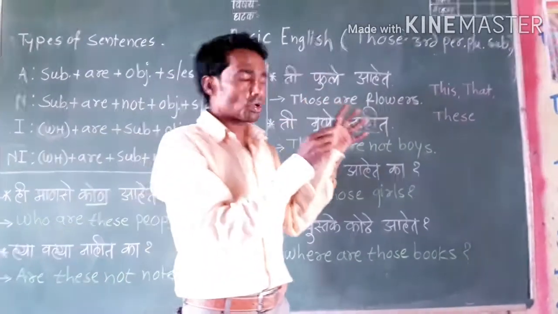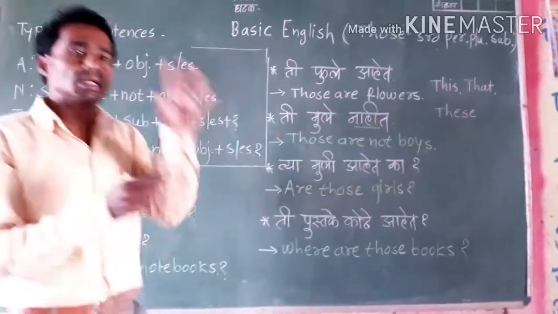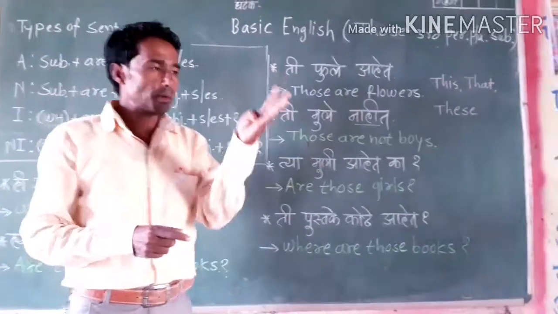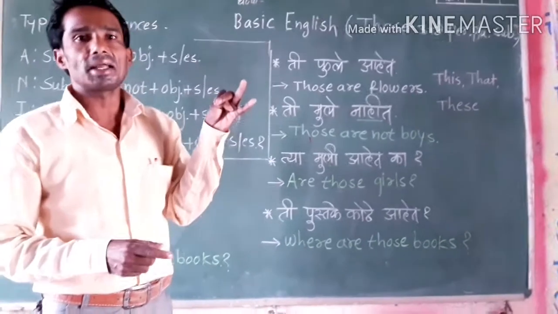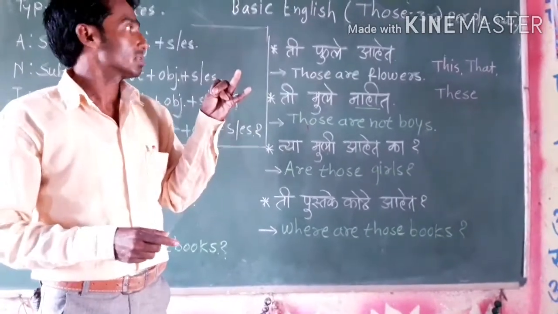And what are the types of sentences? There are 4 types of sentences: affirmative sentences, negative sentences, interrogative sentences, then negative interrogative sentences.